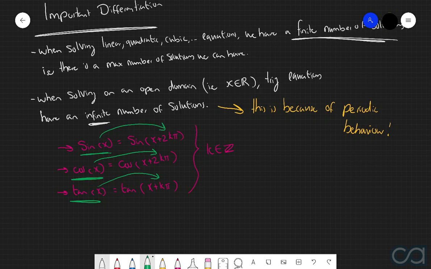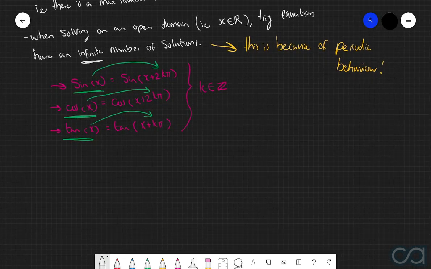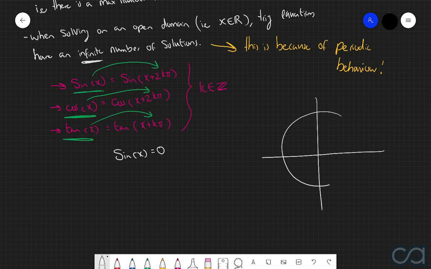Now, just as a bit more of a solid example, let's quickly consider the equation sine of x is equal to 0. Now, what I'm going to do to quickly illustrate this is draw out a standard unit circle. And if you recall what sine of x actually represents, it means that if we pick a particular point along this circle, then sine of x, where x represents the angle between the line connecting the origin and this point to the positive horizontal axis, tells us the vertical position of this particular point. So in other words, this height here.